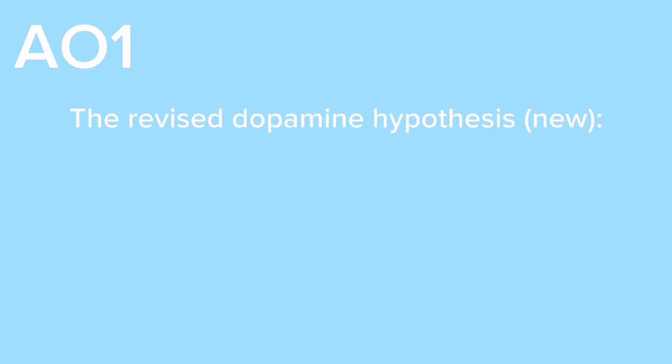Now this was revised by a few psychologists and biologists, and they essentially came up with the newer version, the revised dopamine hypothesis. The revised dopamine hypothesis was kind of cornerstoned by Davis et al. in 1991, who proposed that low levels of dopamine, hypodopaminergia, in the cortex led to schizophrenia. That's different from what the dopamine hypothesis said, which was that high dopamine levels in subcortical areas causes schizophrenia.